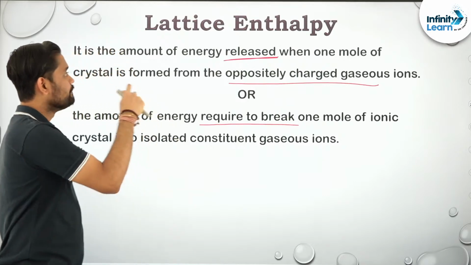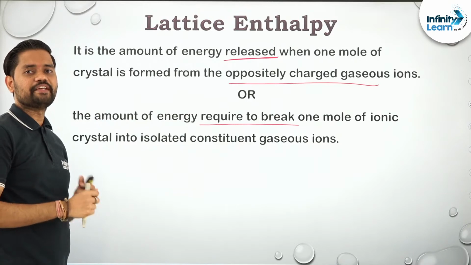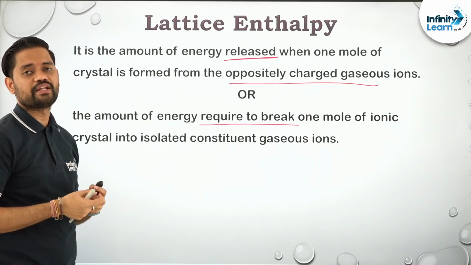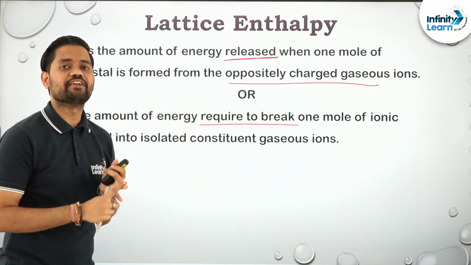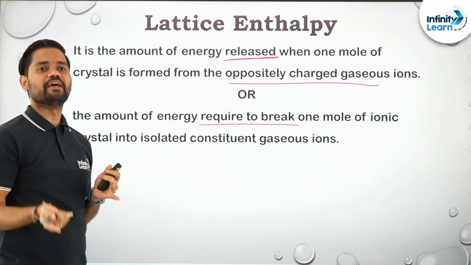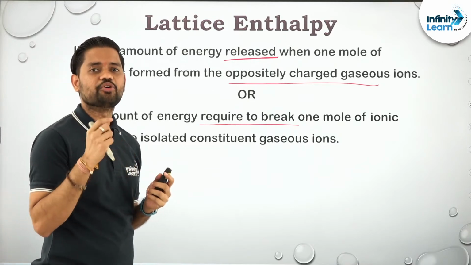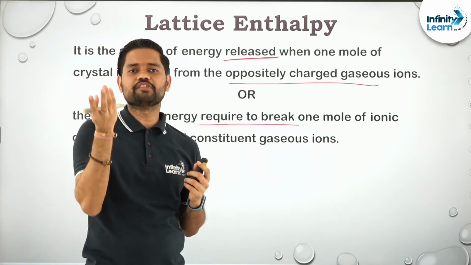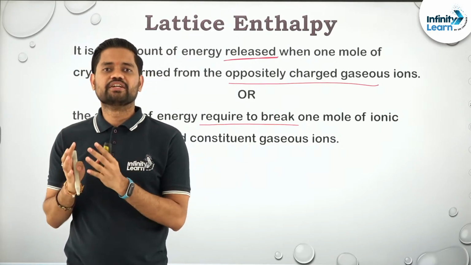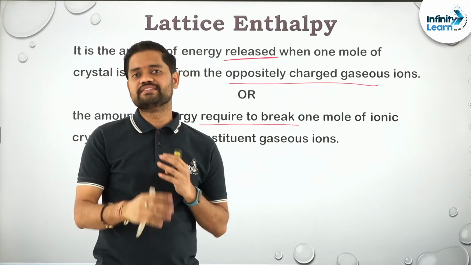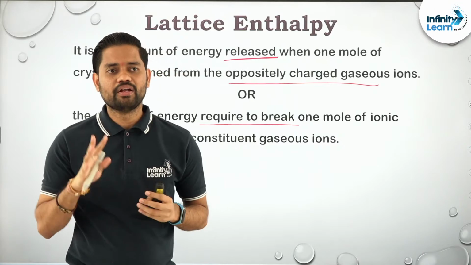So the problem with the lattice enthalpy is we cannot calculate it directly. Hence we use 2 things. First one is Hess law and the second one is Born-Haber cycle. We apply Hess law on Born-Haber cycle. What is Hess law? Hess law says that whether you do a reaction in a single step or in as many steps as you want, the change in enthalpy will remain the same. Energy required for single step and multiple steps remains the same. So that is Hess law.